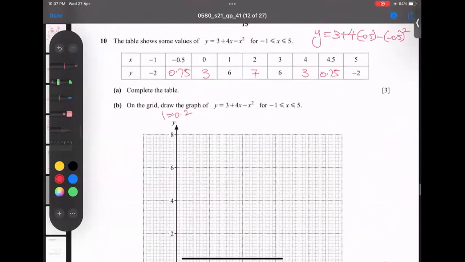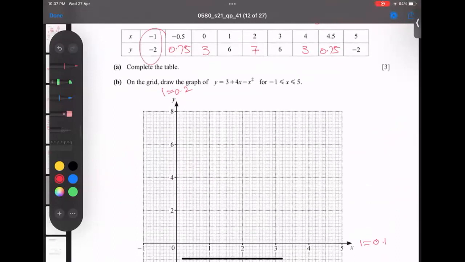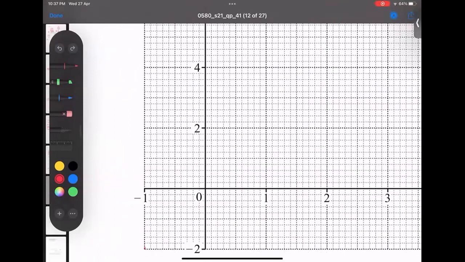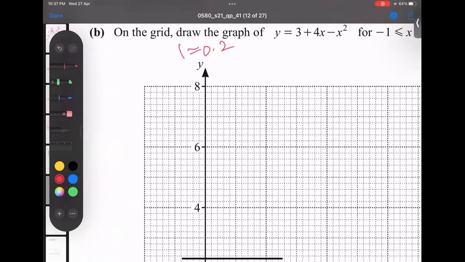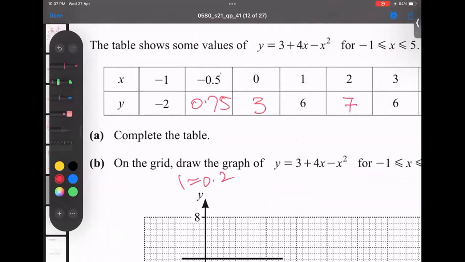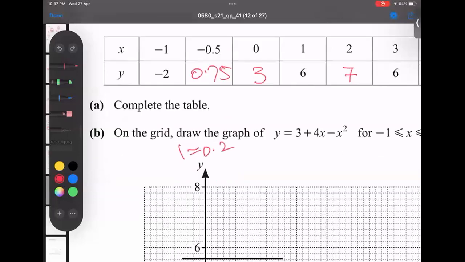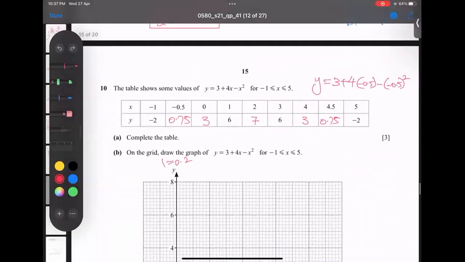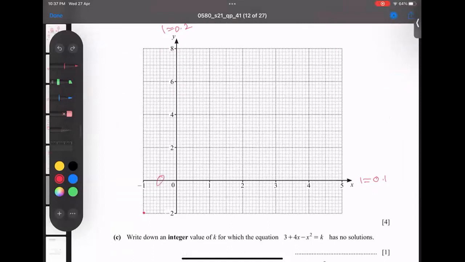Job number 2, let's start plotting. X is -1, Y is -2 here. The second point is X negative 0.5 and Y negative 0.75. X is negative, so negative 0.5 is here.